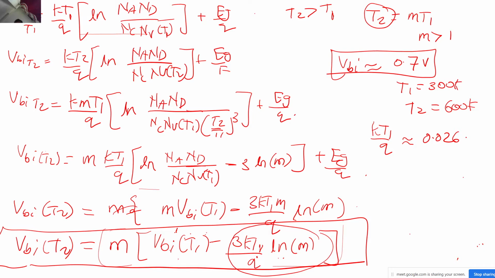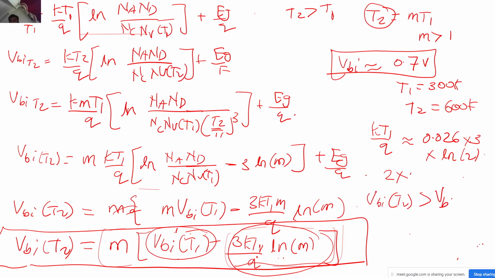And if I multiply it with 3, and even if I multiply it with the ln of 2, correct? So this difference, if you multiply this value with m, that is 2, you will find that this difference is not very substantial compared to what we have over here. So after taking the difference and multiplying it by the factor 2, which is equal to m, you will see that VBI of T2 is greater than VBI of T1, correct?